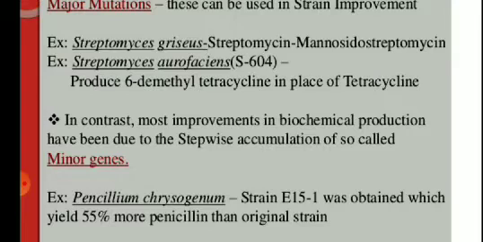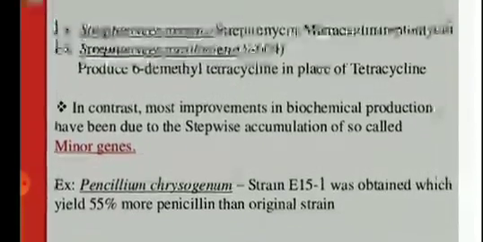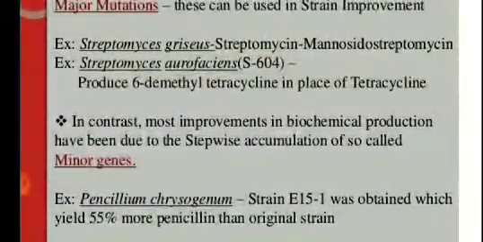In contrast, most of the improvements after mutations are very minute. Most improvements in biochemical production have been done due to stepwise accumulation. In major mutation, suddenly a prominent change occurs, but sometimes there are minor changes, and such mutations are called minor mutations, and they are brought about in minor genes.